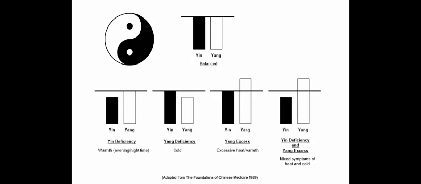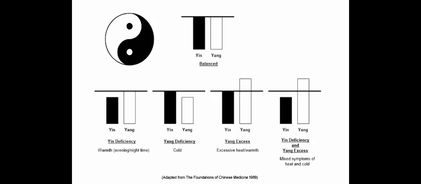In clinical practice, we assume that an imbalance of Yin, Yang, or both has occurred, and is manifesting in one of these 4 ways: a deficiency of Yin, a deficiency of Yang, an excess of Yang, and finally a mixed condition of a deficiency of Yin and an excess of Yang. Some of these ideas will become clearer as you travel through this website and also through the later tutorials, where we discuss how the organ systems work in Chinese medicine and how patterns of disharmony arise and manifest in them.